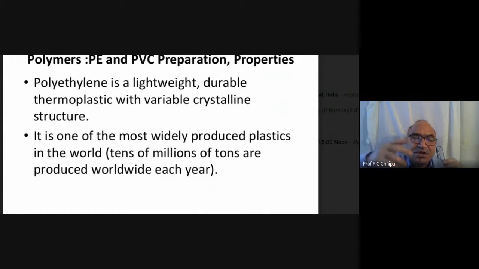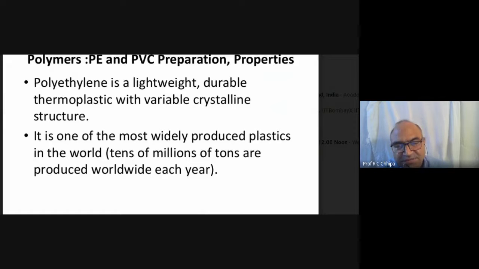Here may I ask one question: thermoplastic? So in thermal conditions, the plasticity.